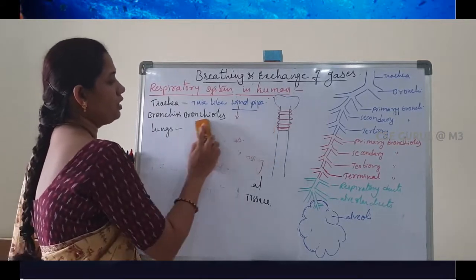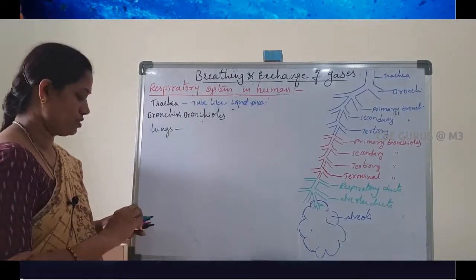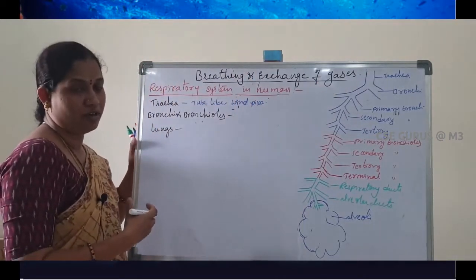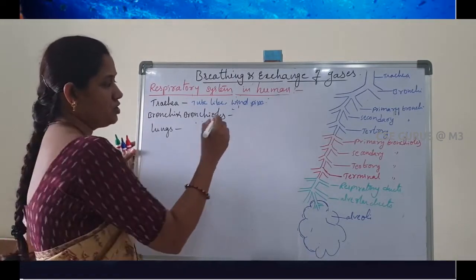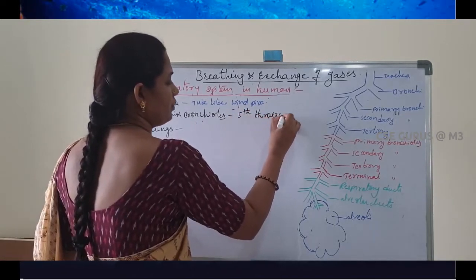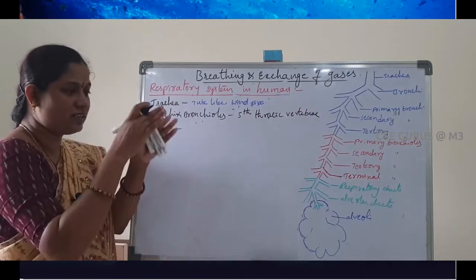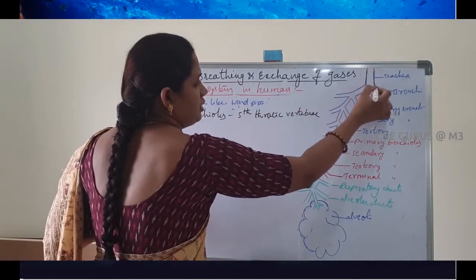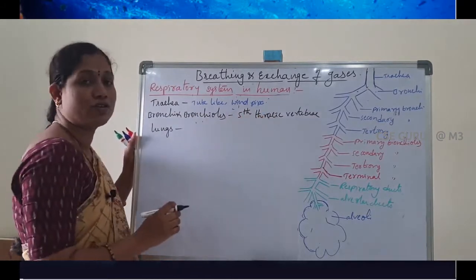Next, about bronchi and bronchioles. Whenever the trachea extends up to the thoracic chamber, at the level of the fifth thoracic vertebrae, it divides into two branches.